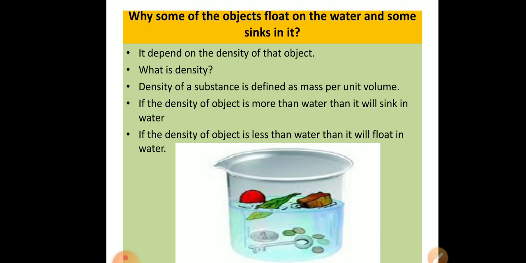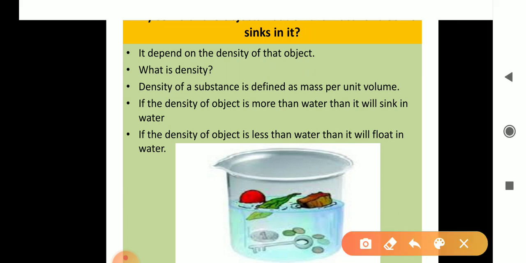The first question is, why do some of the objects float on the water and some sink in it? I already explained about this property in the previous video. See once again why some objects float and why some objects sink in the water. It depends on the density of the object. Now the question is, what's the meaning of the word density?